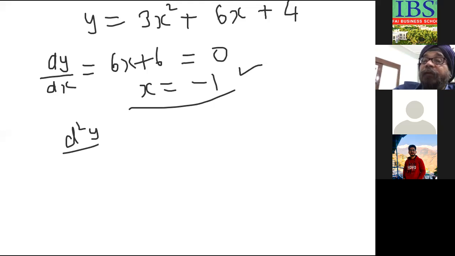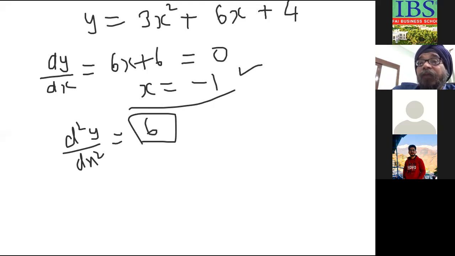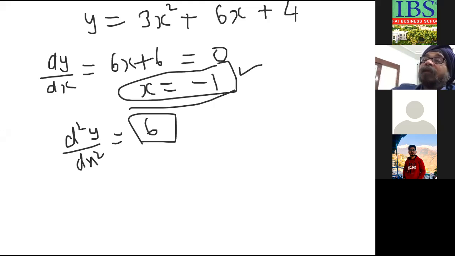Now step 2: d2y by dx square. Differentiating 6x plus 6, I get 6 only. So without putting any value of x, I get d2y by dx square as 6, and the value of x I got was minus 1. When d2y by dx square is positive, is it a maximum or a minimum value? Minimum. So at x equal to minus 1, the function has a minimum value.